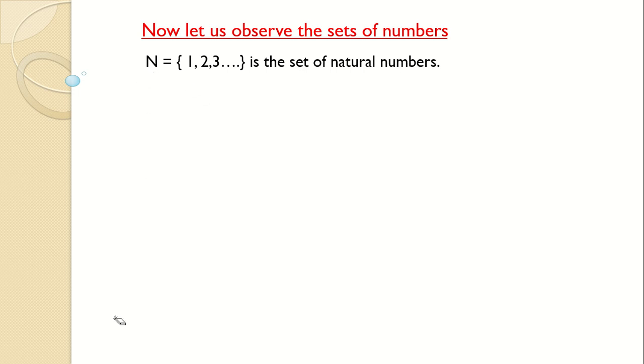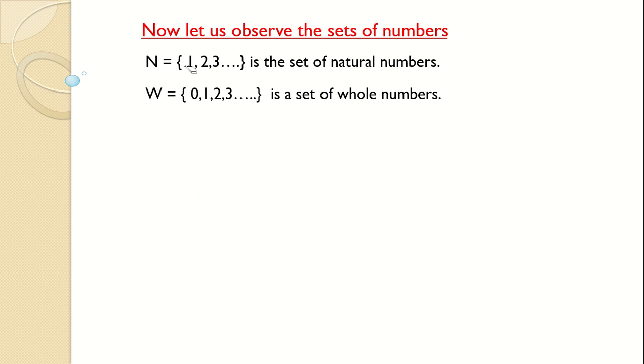Then later, when you go to higher standards, let's say first standard or something, you are introduced to what is called 0. So only 0 is included, then that set, 0 and the rest of the natural numbers, is called the set of whole numbers. This is natural and whole up to when you are in primary.